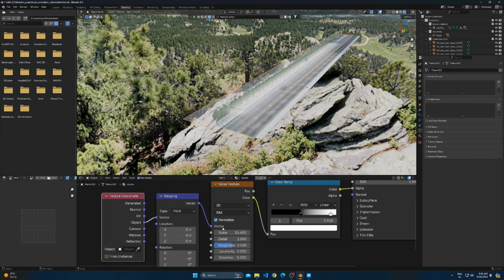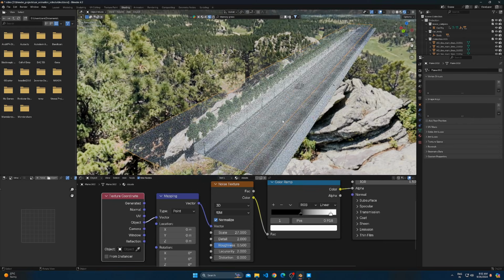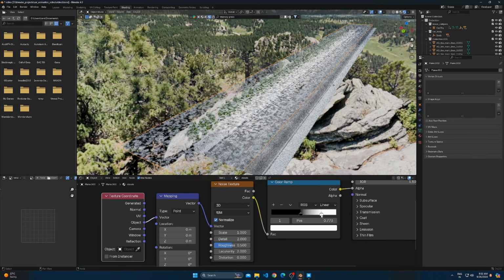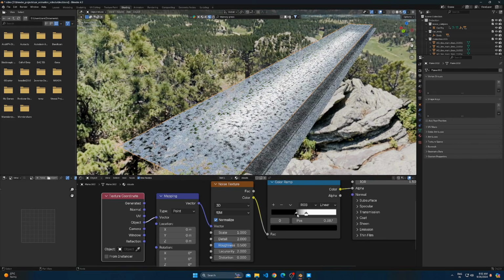Also make sure Object is plugged into texture coordinates. Adjust the scale and color ramp until it looks like clouds.